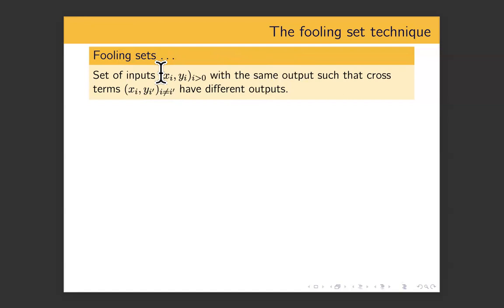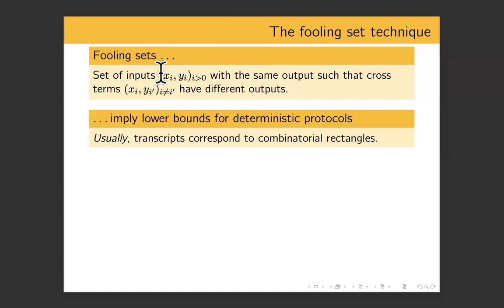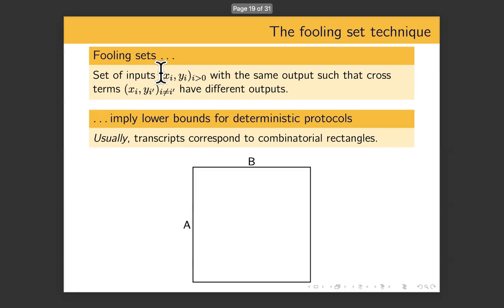And the claim is, if you have a fooling set of some size, let's say S, then you can conclude that any deterministic protocol for that function must have length at least log S. And the argument is the following. You show that if you have a protocol of length T, then it breaks the set of all inputs into 2 to the T rectangles. And you show that each rectangle can only have 1 element from the fooling set.